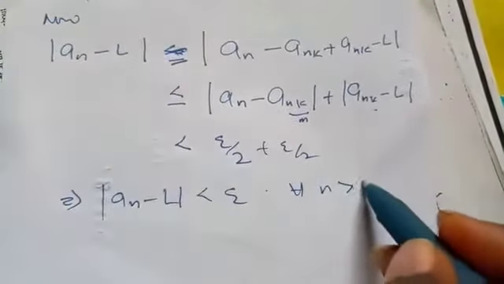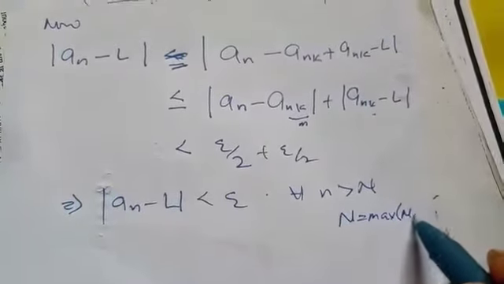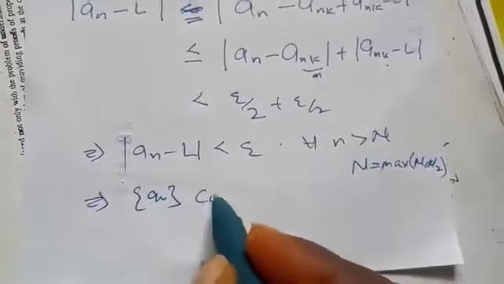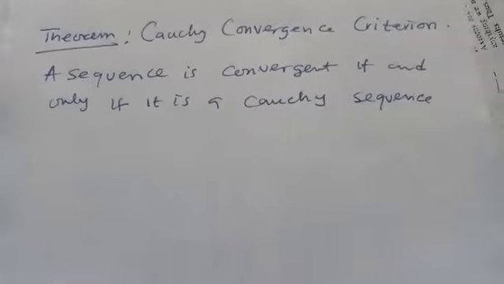So this holds for all n greater than this. Our N is the maximum of N1 and N2. So this simply shows that a_n converges, since a_n is a Cauchy sequence. So we have shown that every Cauchy sequence is convergent.